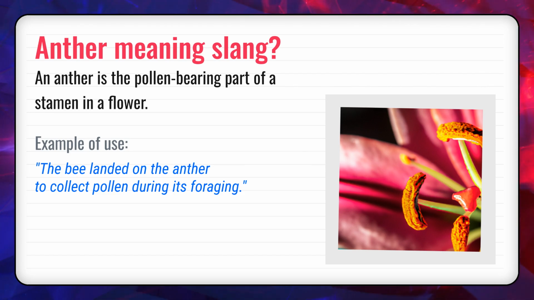I'm glad you're here. Today we're going to explore the word anther in depth. First, the definition. Anther means the pollen-bearing part of a stamen in a flower. Think of it simply as the flower's pollen carrier.